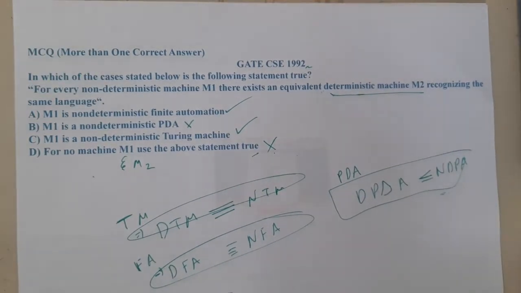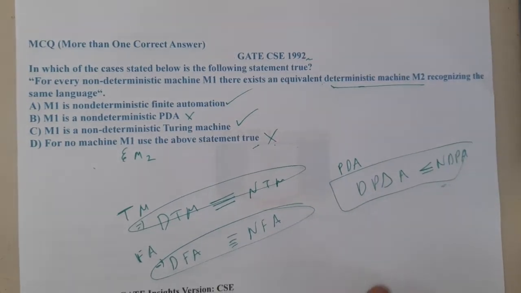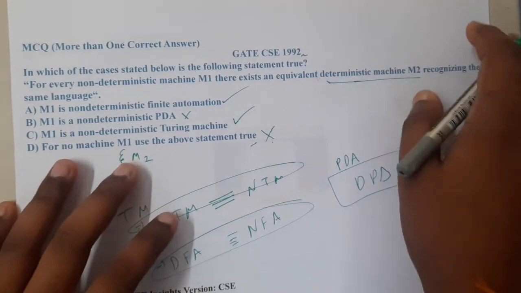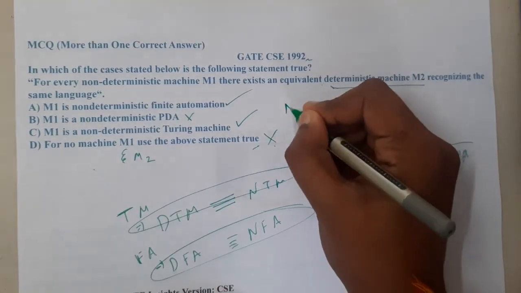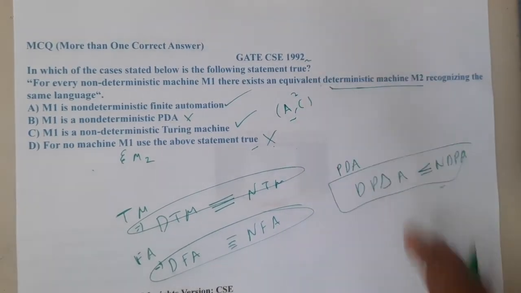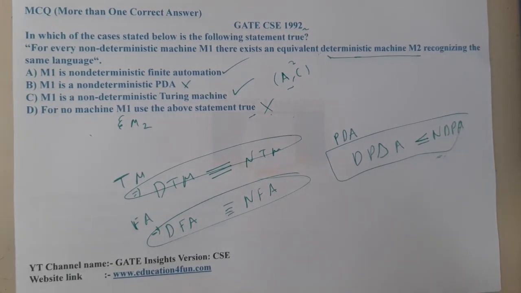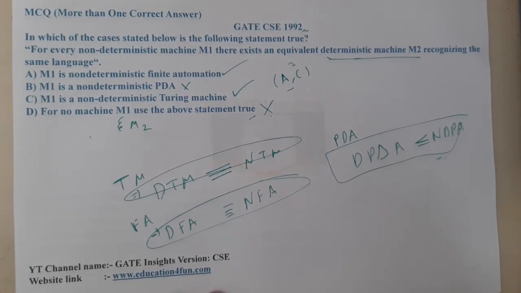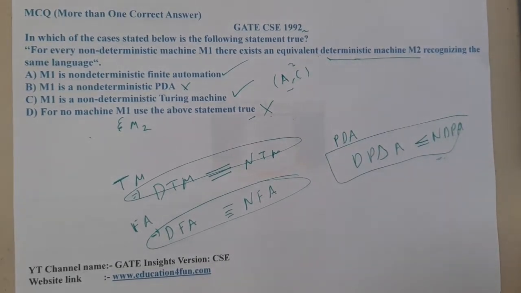We have a Turing machine and our traditional finite automata which accept those things. So in this question also, there is more than one correct answer, guys. A and C will be the correct answers. Got it? This is quite an interesting and easy question. I hope everyone got a clear idea with respect to this.